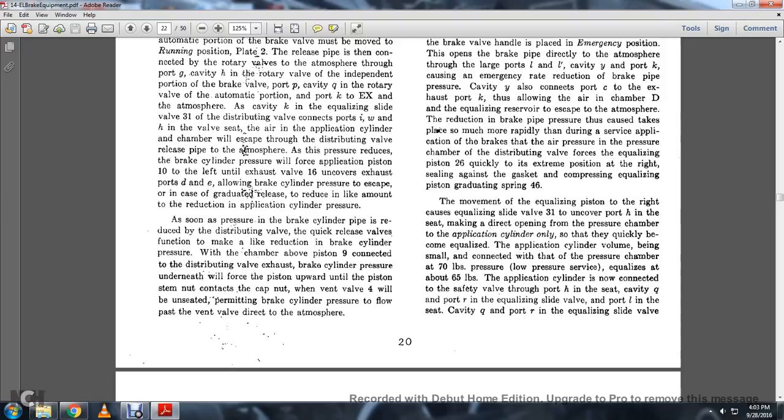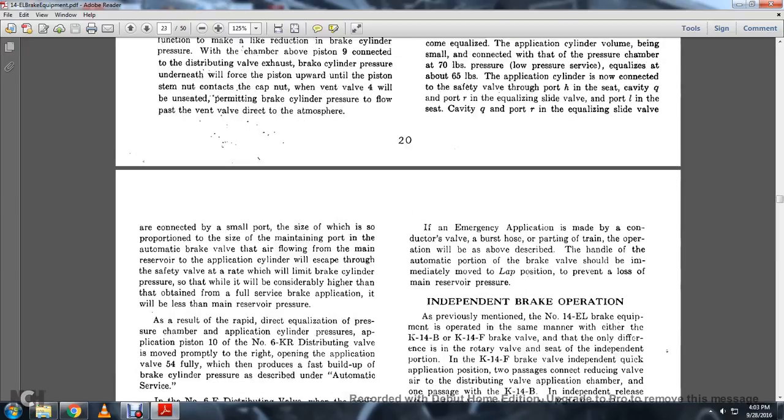The application cylinder is now connected with the safety valve through port H in the seat, the cavity Q and port R of the equalizing slide valve, and port L in the seat. Cavity Q and port R in the equalizing slide valve are connected with a small port size, maintaining the proportion of the automatic brake valve flowing from the main reserve to the application cylinder, which will escape at the safety valve at the rate at which the limit of the brake cylinder pressure is considerably higher than that obtained with a full service brake application.